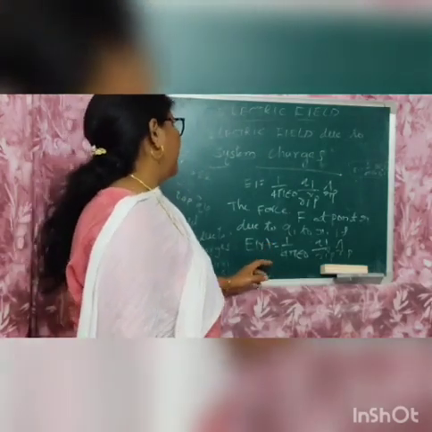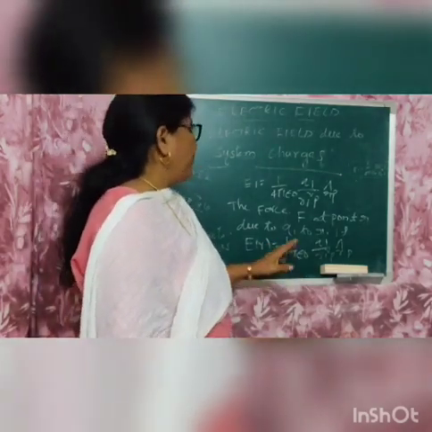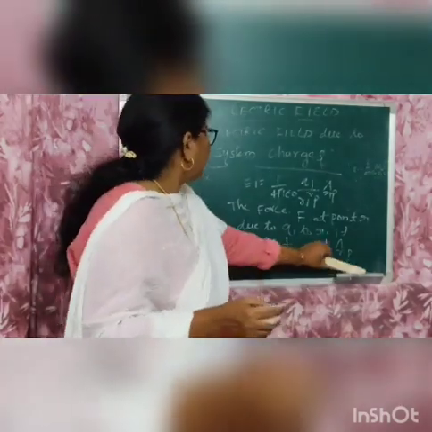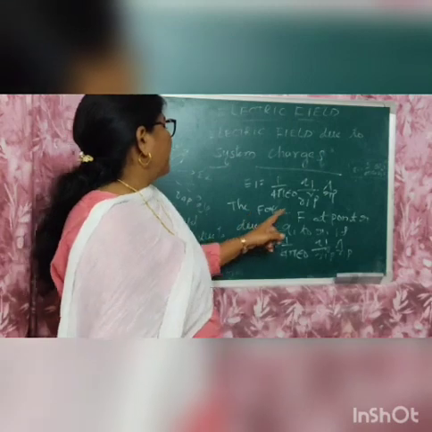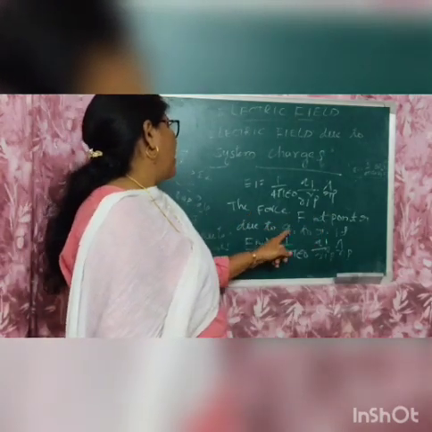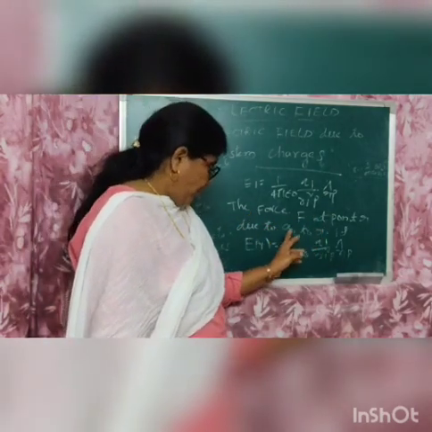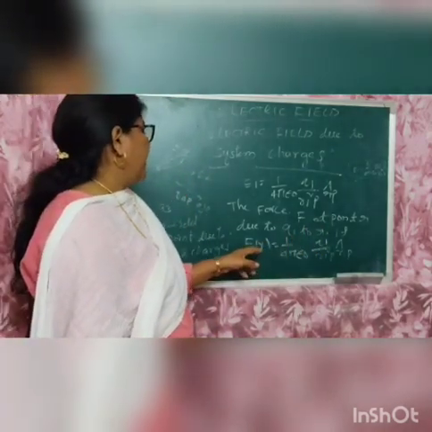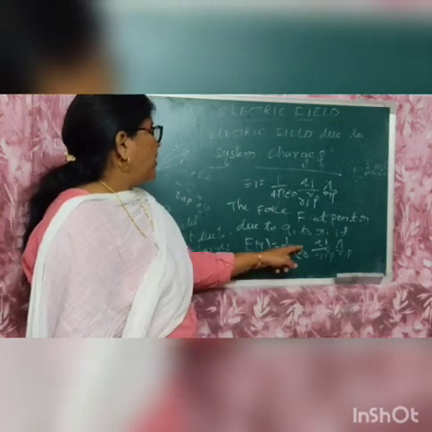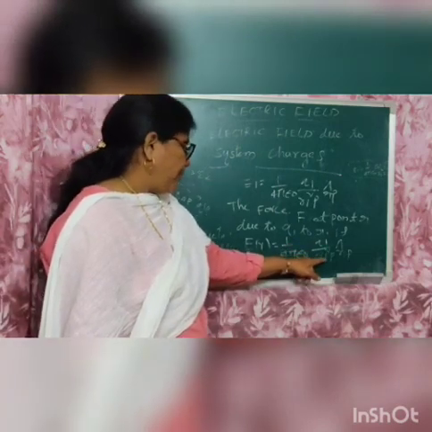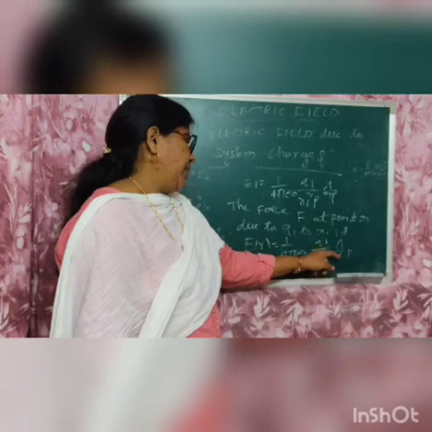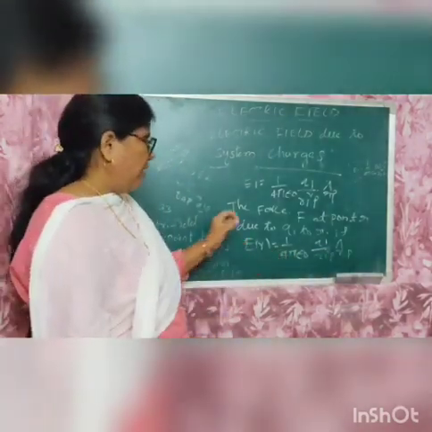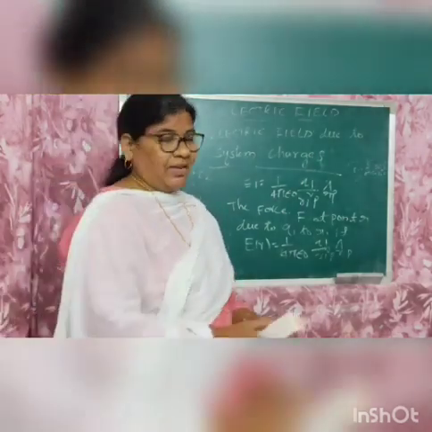Here the force F at point R due to small q1 at r1 is given by the electric field. E of R is denoted by 1 by 4 pi epsilon naught q1 by r1 square P cap R1P, and q1 and p is the distance between the position vectors. Okay.